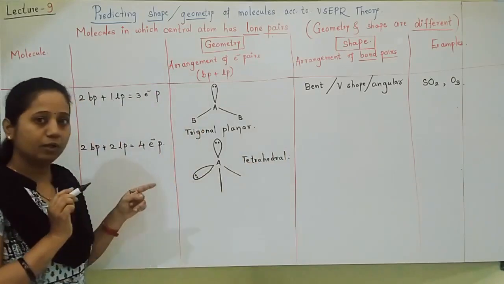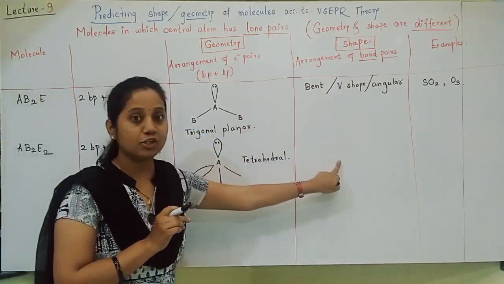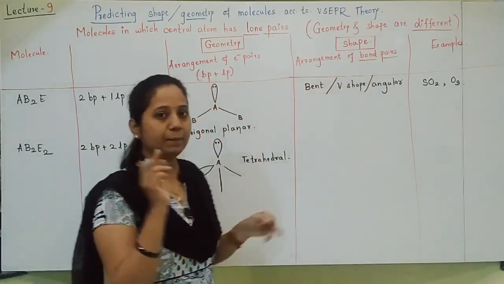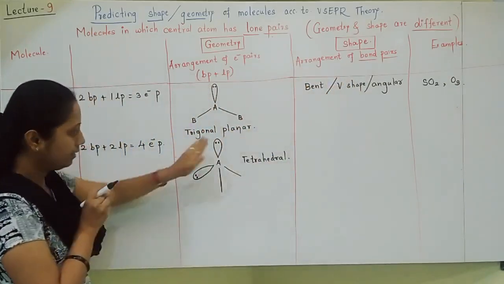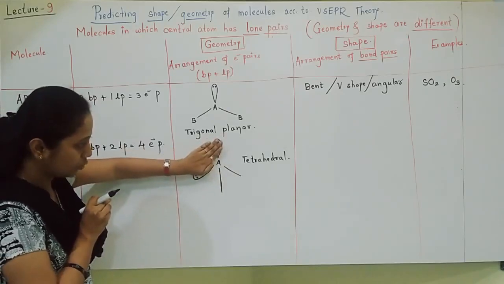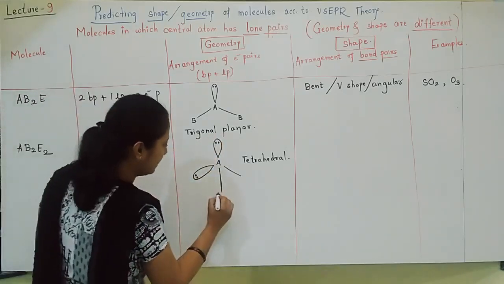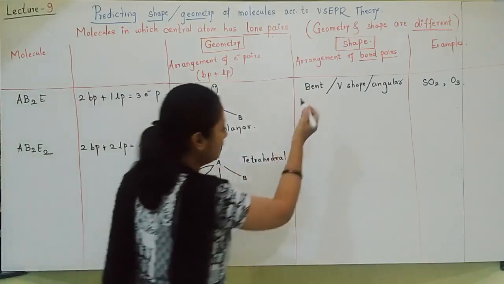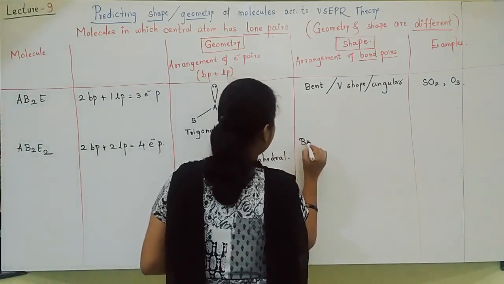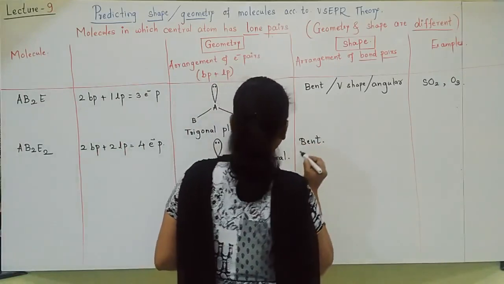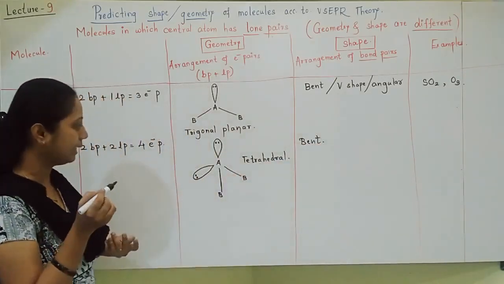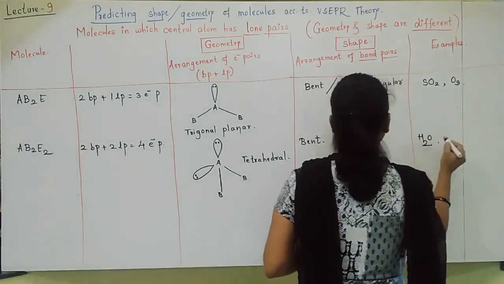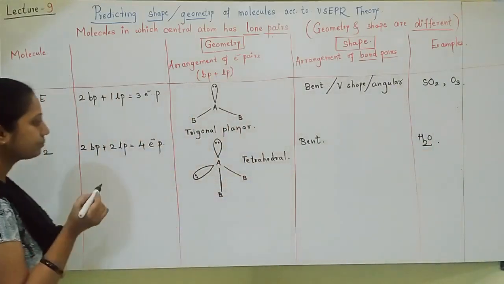Now we will see the shape. Shape and geometry are different. In shape, the arrangement of only bond pairs is considered, so I will not see the lone pairs. You can see that here I will write B2. So this is also a bent shape. The same shape will be there, bent shape. And for this type of molecule, we can take the example of the water molecule. The water molecule has 2 lone pairs.